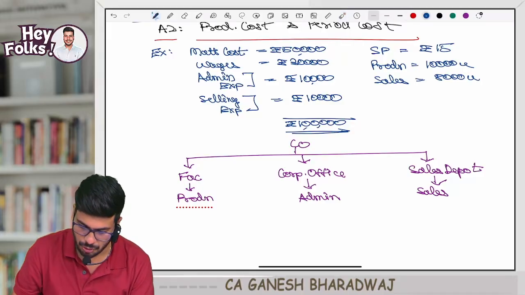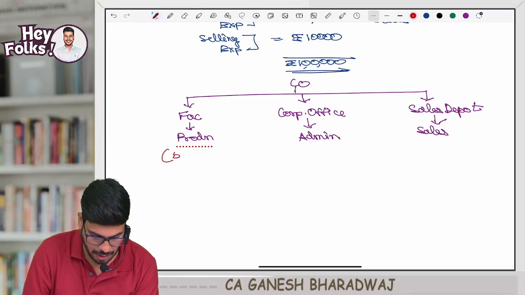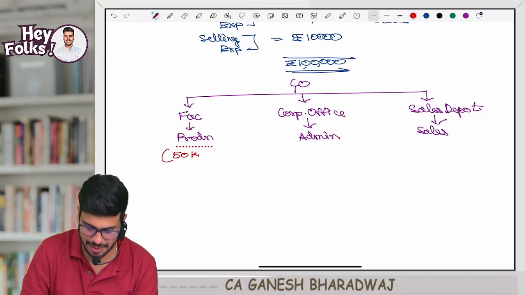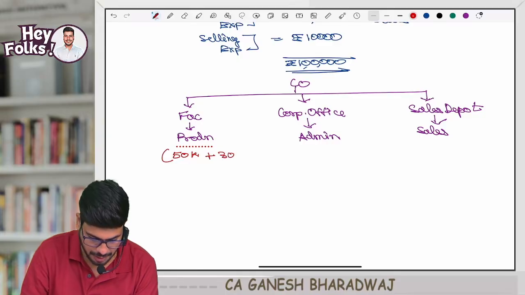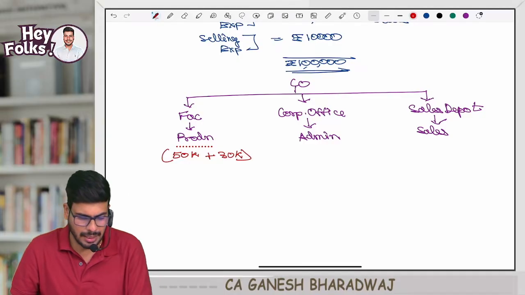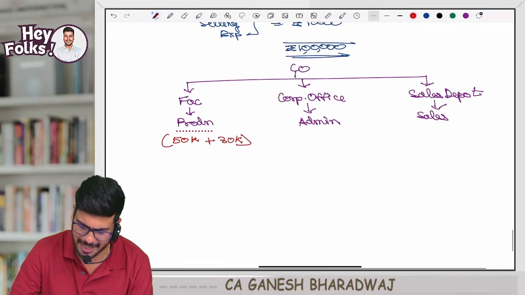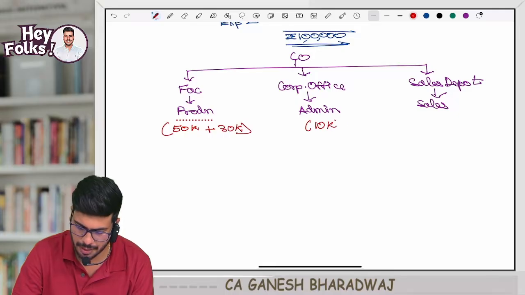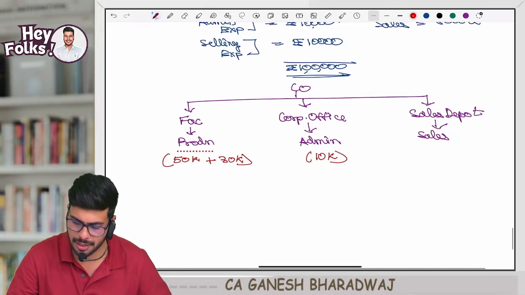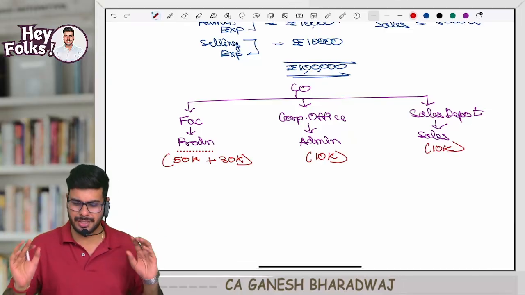Now, in the factory, how much do I incur? 50,000. K means thousands. Correct? 50K plus 30K I incur in the factory. Then in the corporate office, how much do I incur? 10,000. Yes, keep answering, guys. If I ask something, please answer. Then in your sales depot, how much do I incur? Another 10,000. Correct? Clear with this? This is just for your understanding.